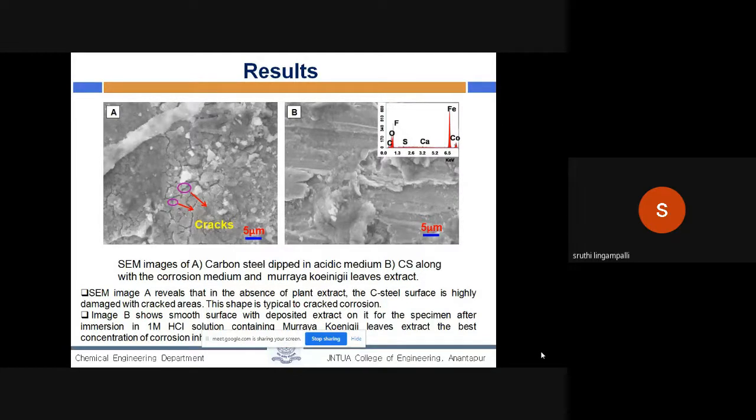Image A reveals that in the absence of plant extract, the carbon steel surface is highly damaged with cracked areas. The shape is typical of cracked corrosion. Image B, which has the Moringa oleifera leaf extract, shows a smooth surface with deposited extract on it for the specimen after immersion in 1 M HCl solution containing the extract, the best concentration of the corrosion inhibitor.